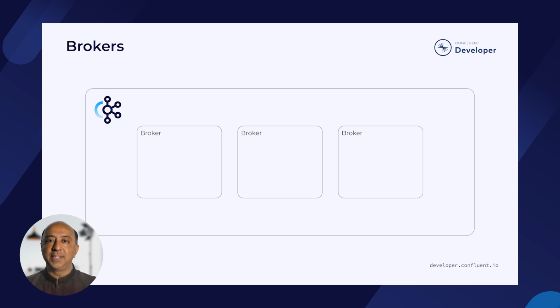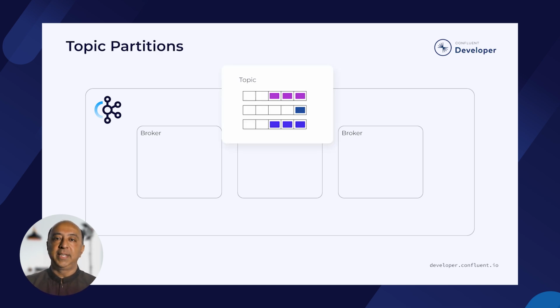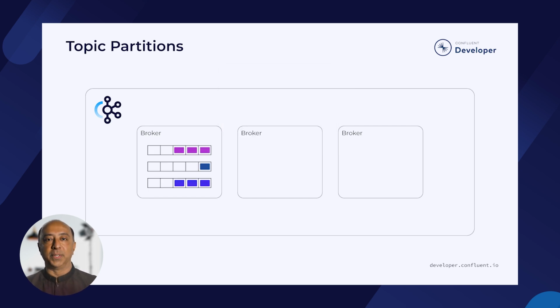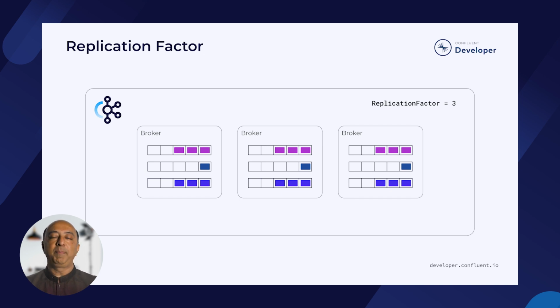In Kafka clusters, replication is done at the broker level. Data in Kafka is organized into topics that in turn are comprised of partitions. Brokers manage these partitions. Each partition is replicated across a number of brokers, with the number of replicas defined by the replication factor configuration parameter. There is a cluster level default value for it, or we can specify it when we create the topic. The number of replicas must be less than or equal to the number of brokers.